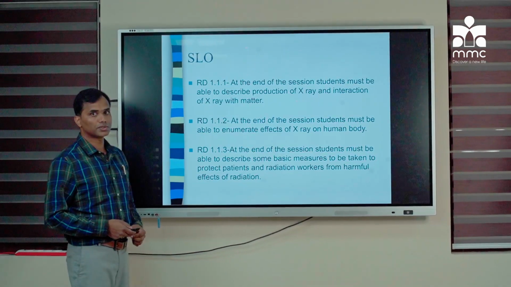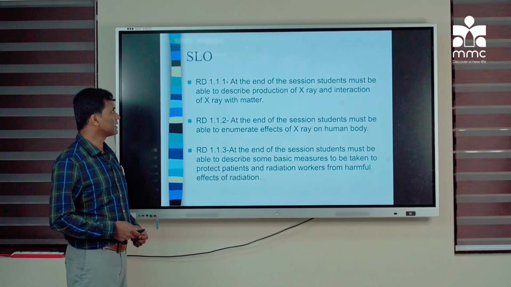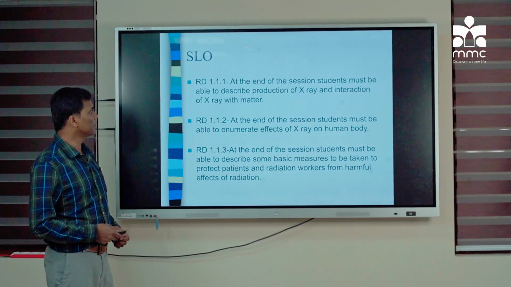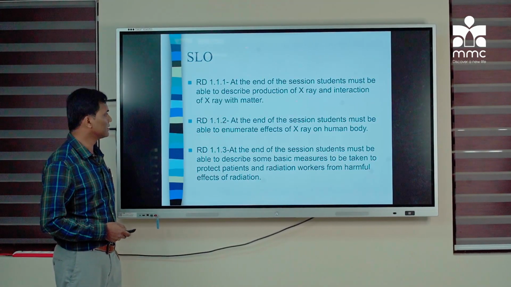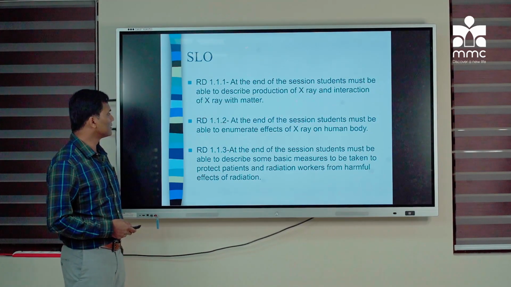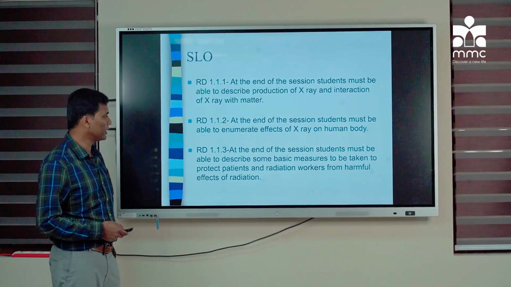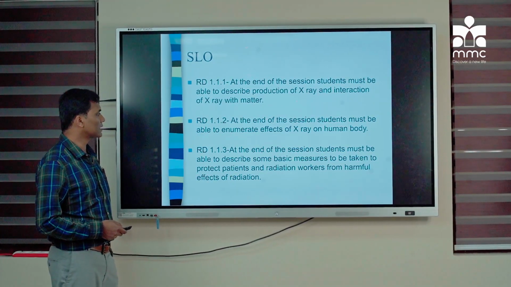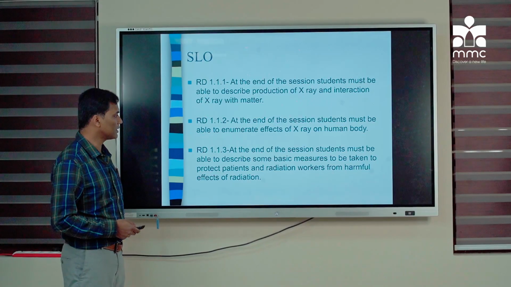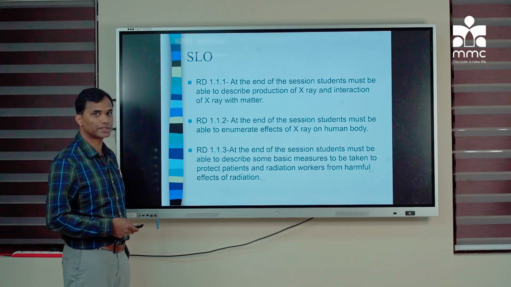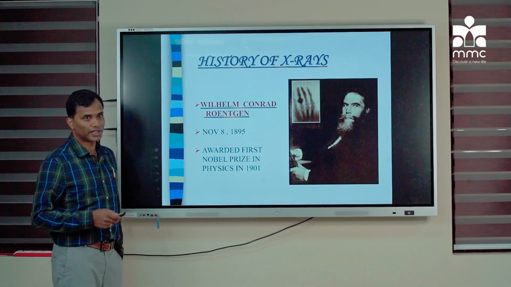So this is the SLO, Specific Learning Objective, I expect from the student. That is, at the end of the session, the student must be able to describe production of X-ray and interaction of X-ray with the matter. And they should be able to enumerate the effect of X-ray on human body, and also to describe some basic measures to be taken to protect patients as well as radiation workers from harmful effects of radiation. Some brief history about the X-ray.